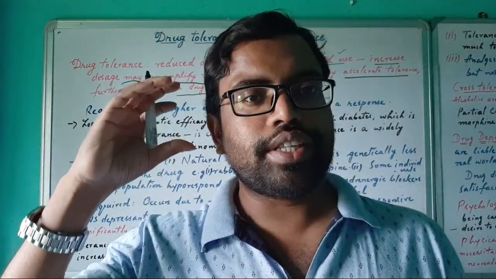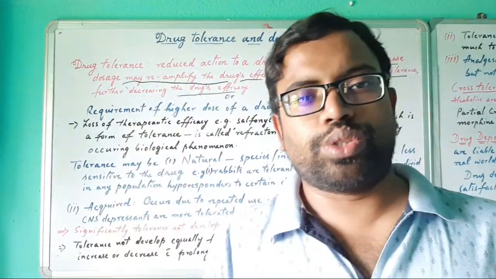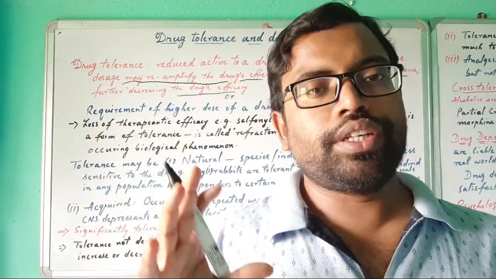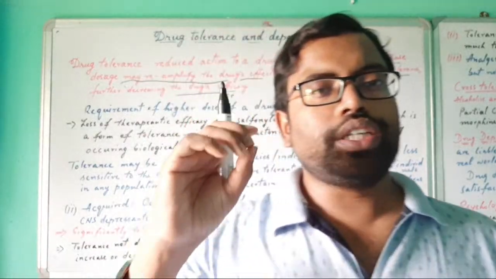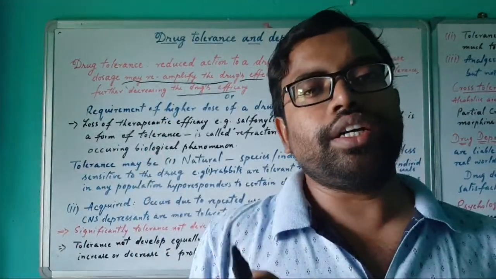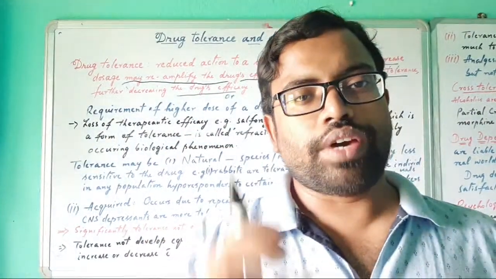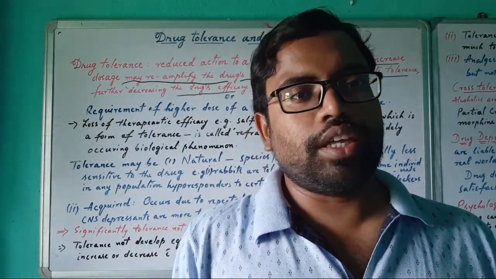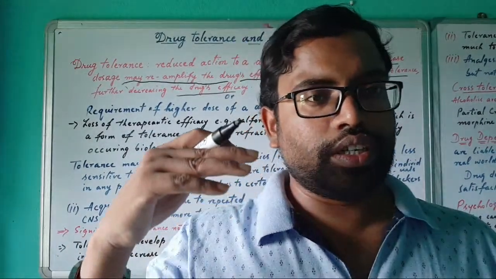Our CNS is the main monitor of our body, controlling our body functions, and it has many hormones and neurotransmitters which can be altered by drugs. If a person continuously uses one single drug for a long period, it will cause tolerance, and 500 mg will not be enough for him or her. He will need a larger dose than 500, then 650, like that.